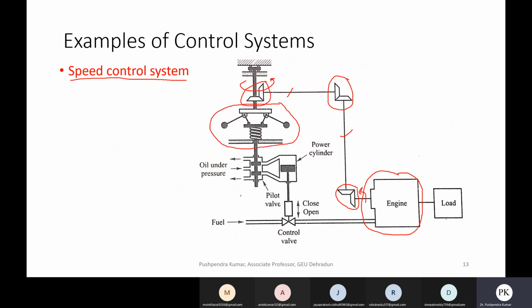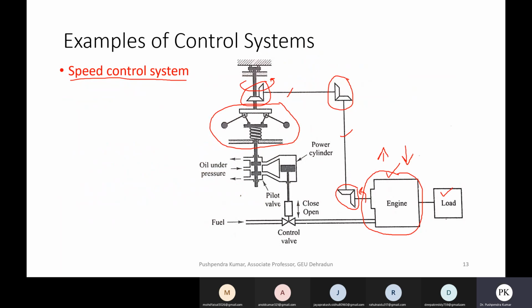So it will be rotating at a certain speed. But if I want to regulate the speed of this engine, because maybe due to change in load, speed can vary. Sometimes it is more than the desired speed, and sometimes it is less than the desired speed.